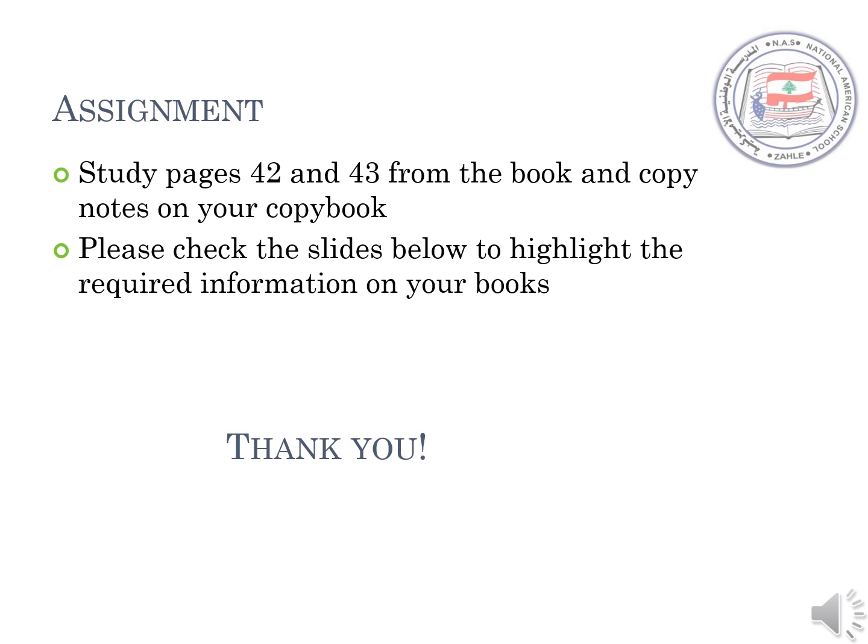As an assignment for next time, please study pages 42 and 43 from the book and copy notes in your copybook, and check the slides below to highlight the required information in your books.